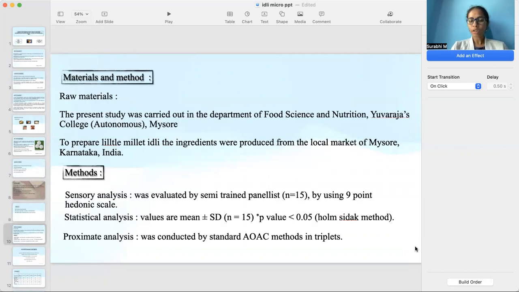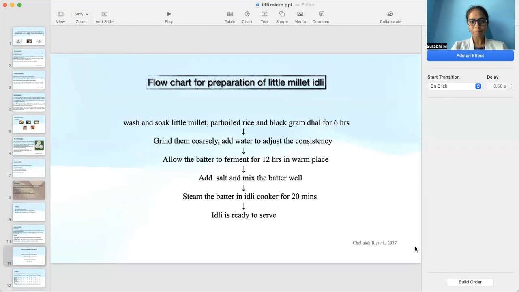The study was carried out in the Department of Food Science and Nutrition, Yuvarajas College, Mysuru. To prepare little millet idli, the ingredients were procured from the local market of Mysuru, Karnataka. The sensory analysis was evaluated by semi-trained panelists using a 9-point hedonic scale. Proximate analysis was conducted by standard AOAC methods in triplicates.